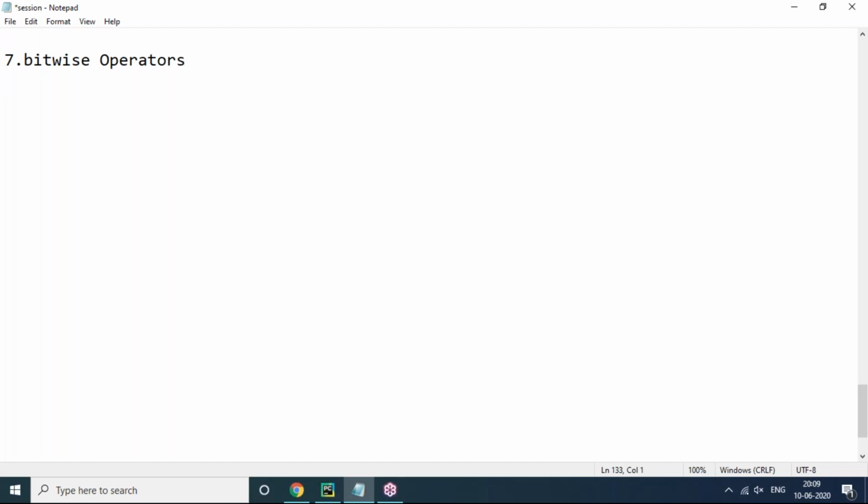Sir, what are bitwise operators and where exactly do we use them? Bitwise operators are mostly used for low level operations. What are the low level operations?